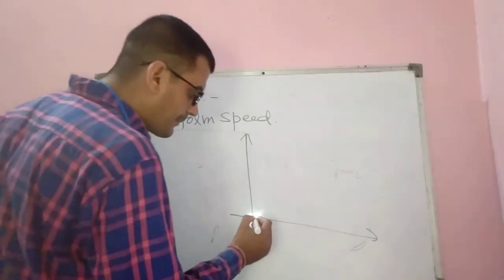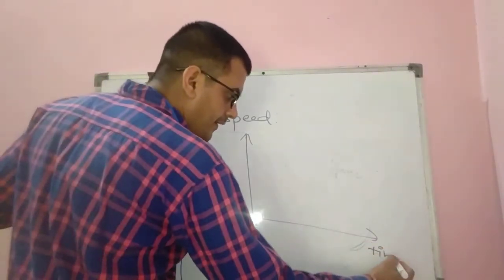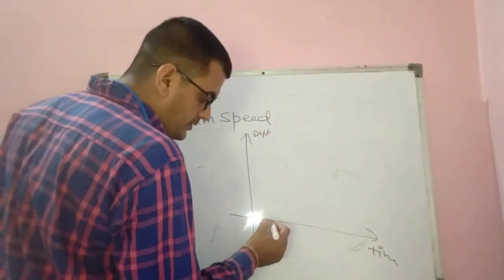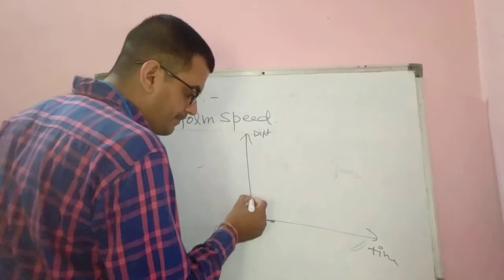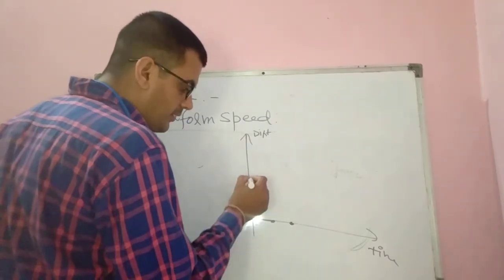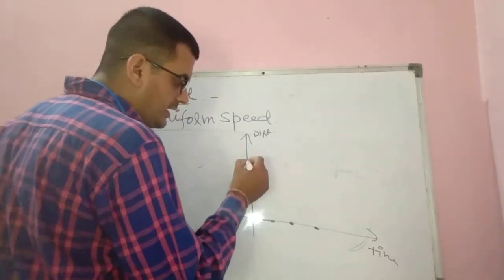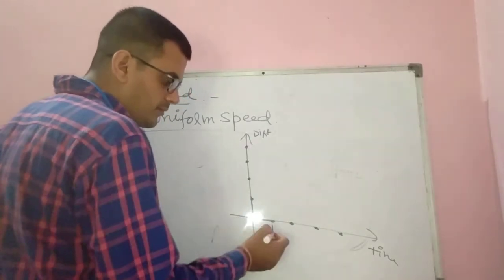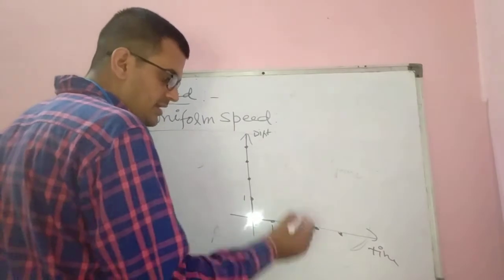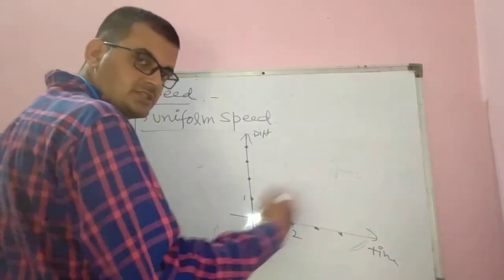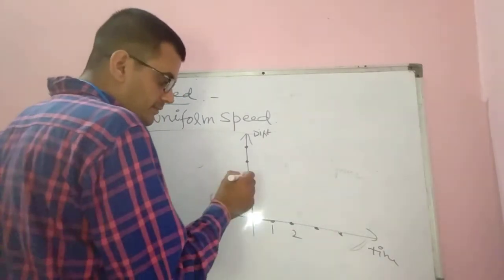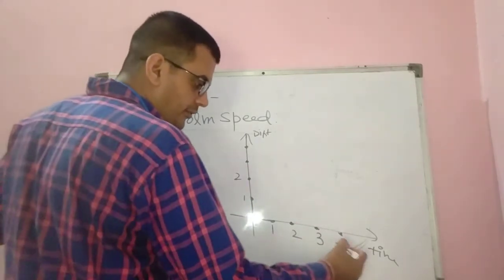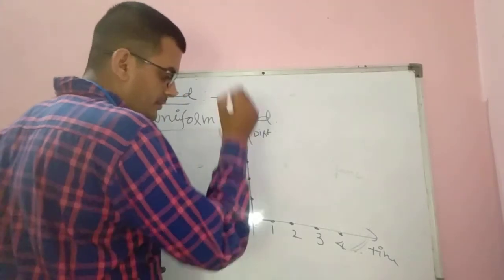Okay, suppose this is the time, this is distance. Suppose in 1 second the body travels 1 meter, in the next 1 second the body travels 1 meter again, and again 1 meter in the next second. After 2 seconds the body has traveled 2 meters, and so on.